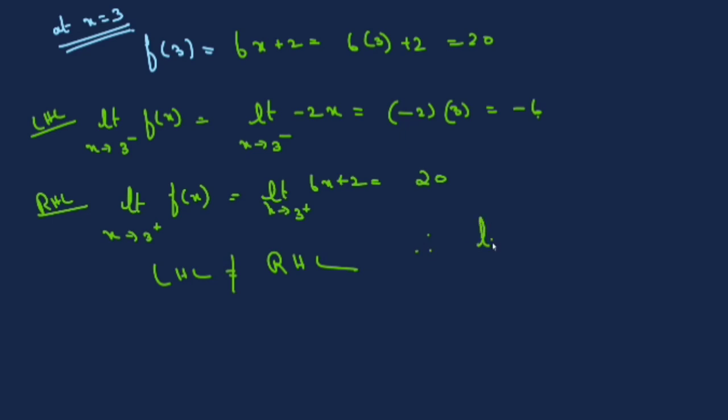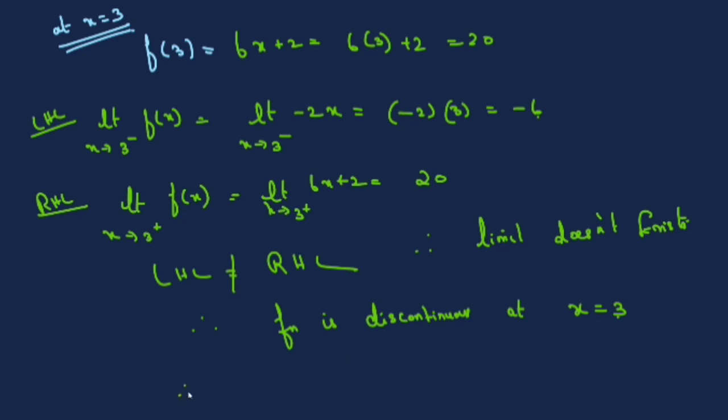Therefore, the limit doesn't exist. Therefore, the function is discontinuous at x is equal to 3. Understood?